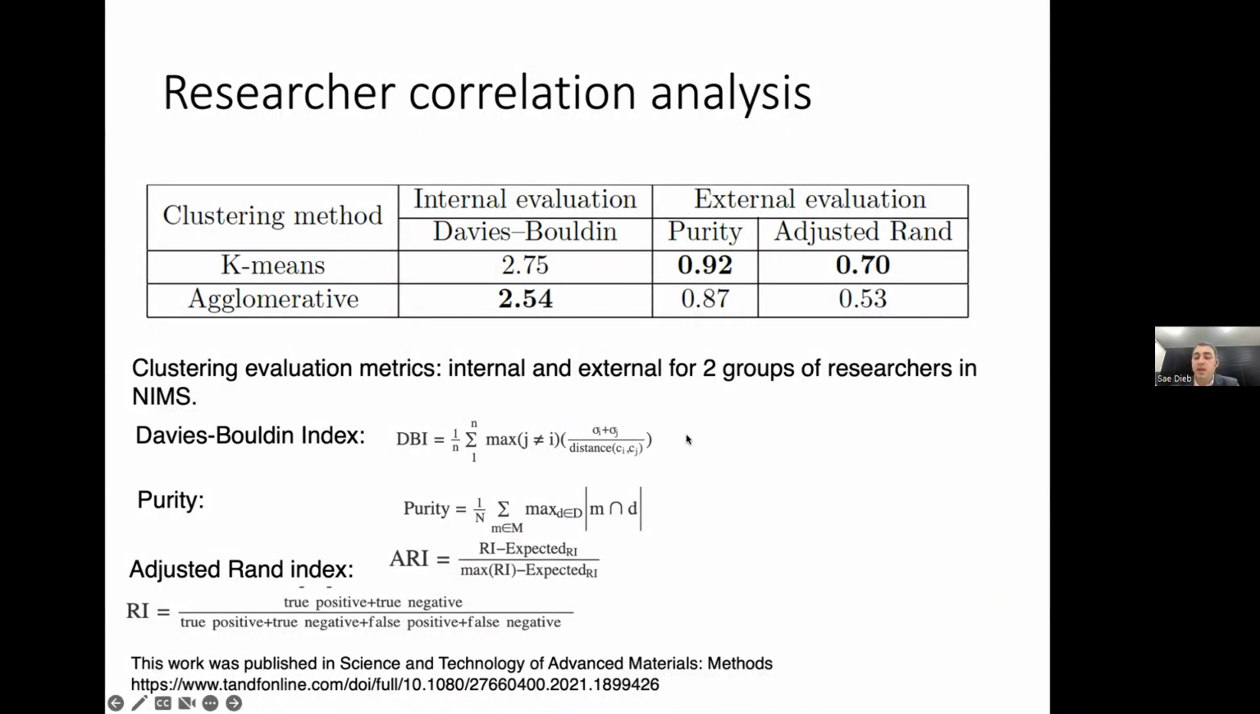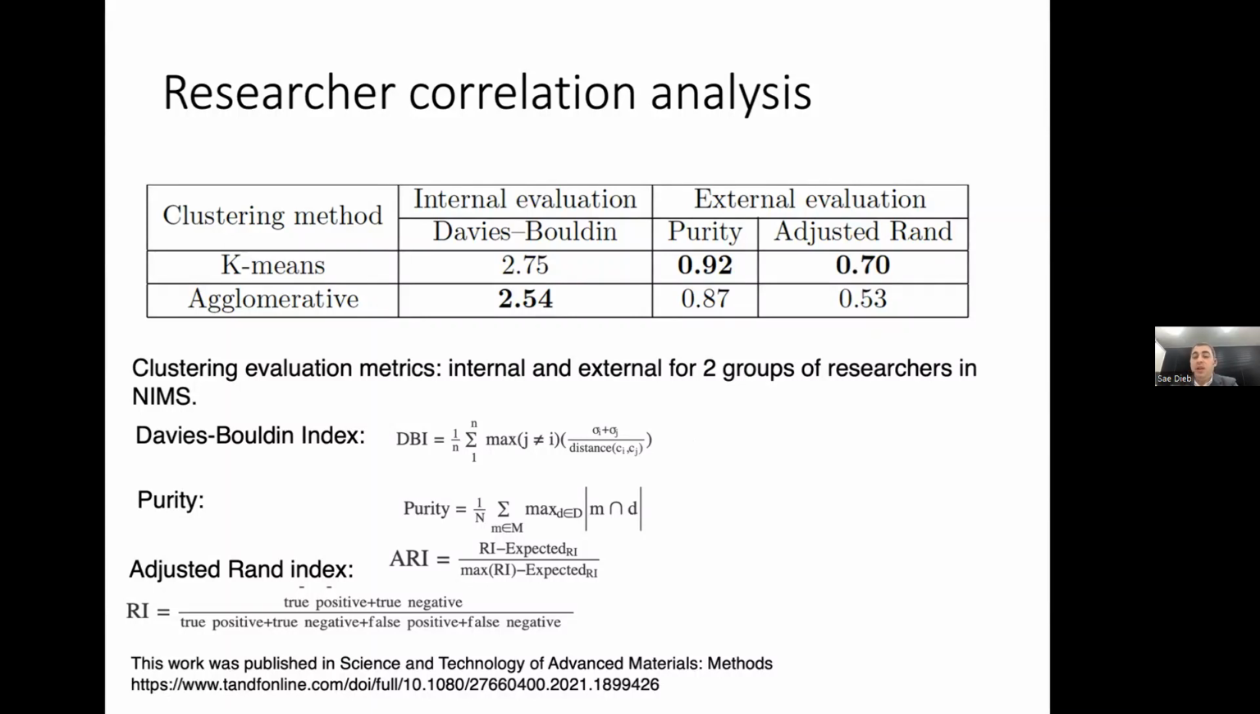The sigma represents the average distance from all data points to the centroid of the cluster, C represents the centroid of the cluster, and N represents the number of clusters. In this equation, you can see the lower the Davies-Bouldin index, the better. And in that case, agglomerative clustering performed better in our case.